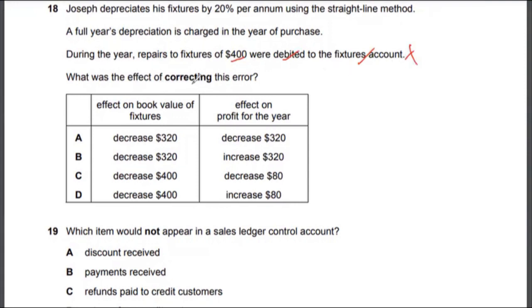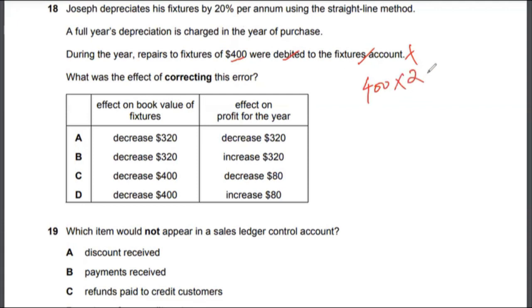What was the effect of correcting this error? So the company debited $400 to the fixtures account instead of expensing it. And the company charges 20% depreciation.